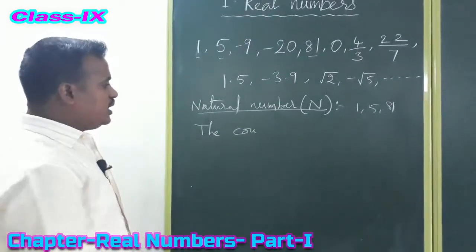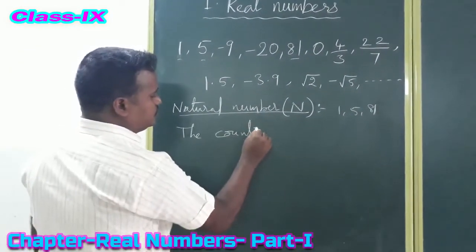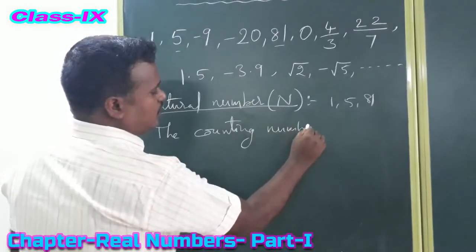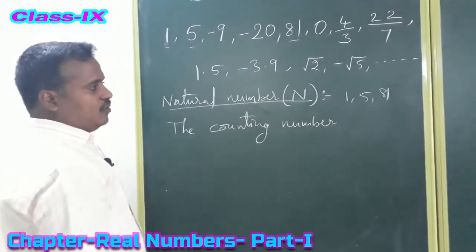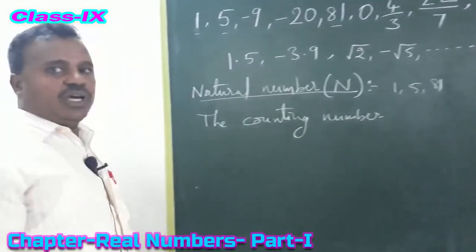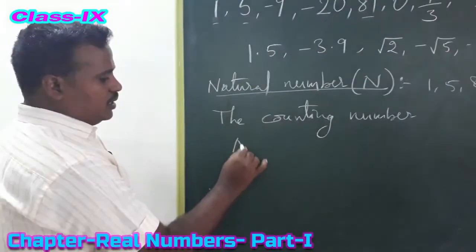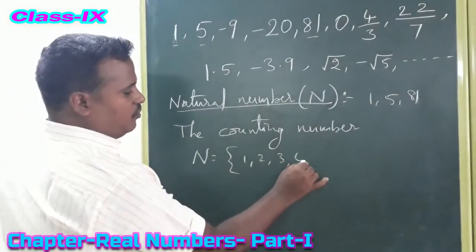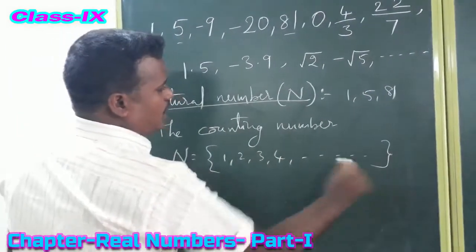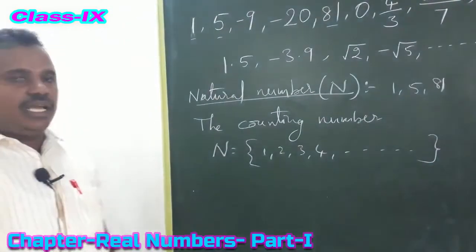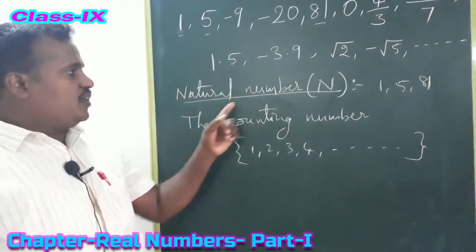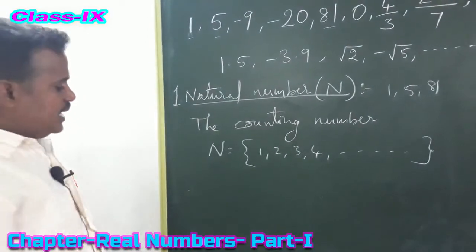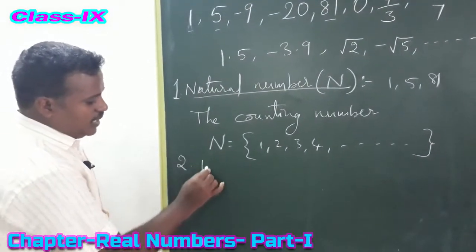So these counting numbers are called natural numbers. We denote the natural numbers by capital N. So N equals the set of 1, 2, 3, 4 and so on. Are you clear? So the first number system is natural numbers and the second number system is whole numbers.